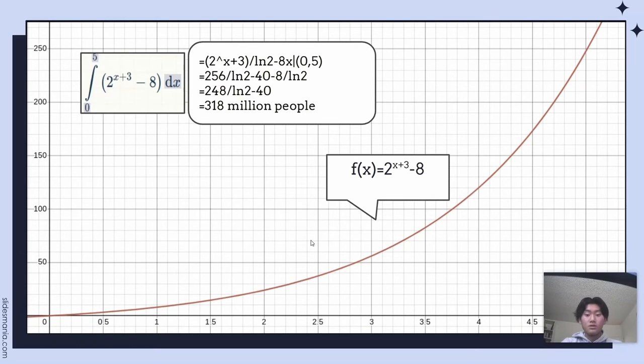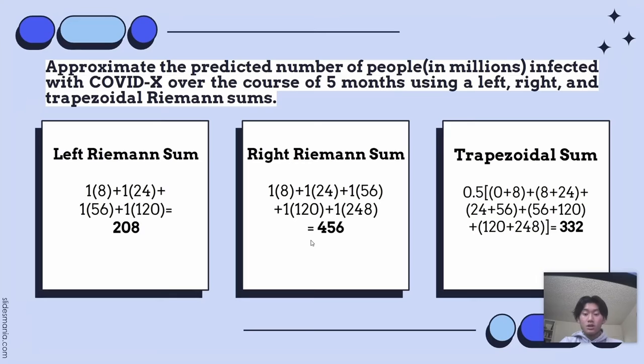So you can see that we found the total number of people infected by a definite integral, but I'll get back to that and approach the approximations using Riemann sums first. We approximated the number of people infected with 5 subintervals, which made it pretty simple as the points were simplistic whole numbers. The approximations from the left, right, and trapezoid Riemann sums turn out to be 208, 456, and 332 million people, respectively. And the left Riemann sum only appears to have 4 simple intervals because the first point is 0, 0.